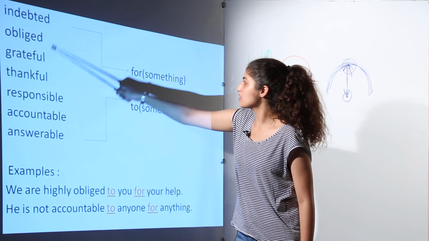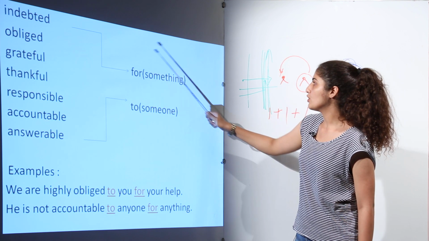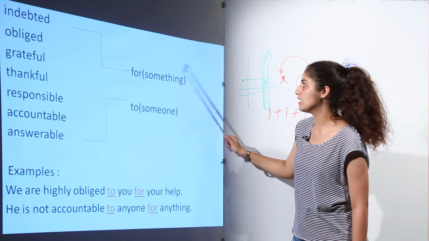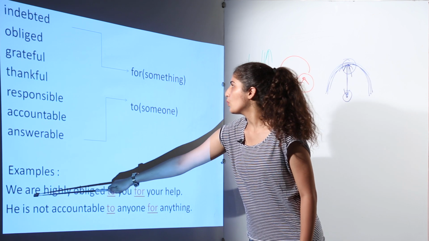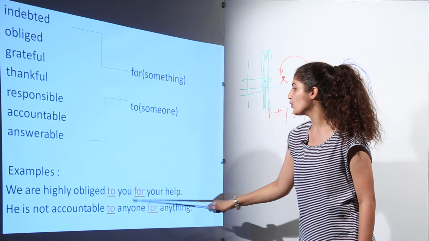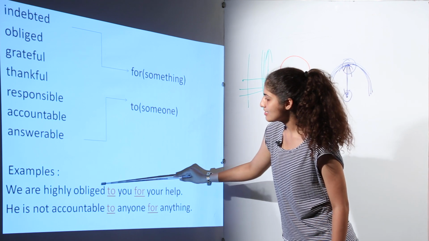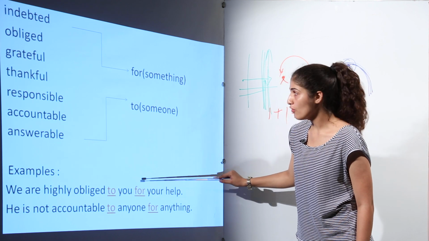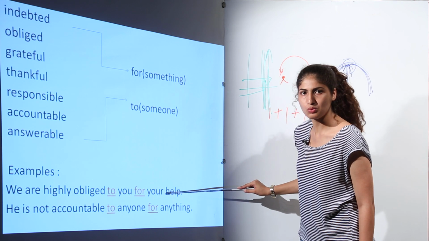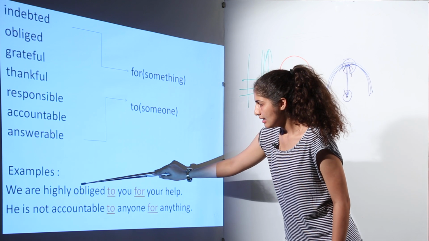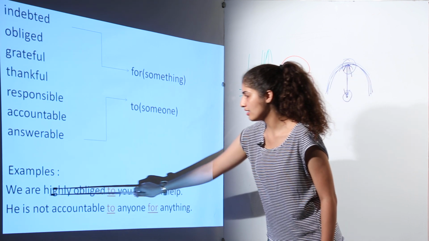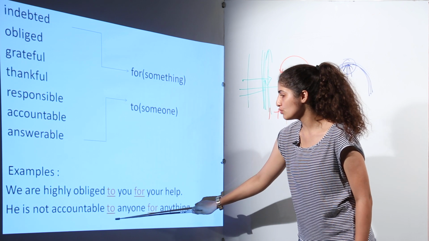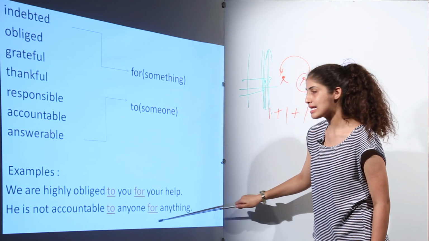Again similarly, when these words are used in reference to something, it will take "for". To someone, it will take "to". For example, we are highly obliged to you for your help. Now it is "to" someone, "for" something. This is what they want to say, that we are highly obliged to someone for something. Again, he is not accountable to someone for something.